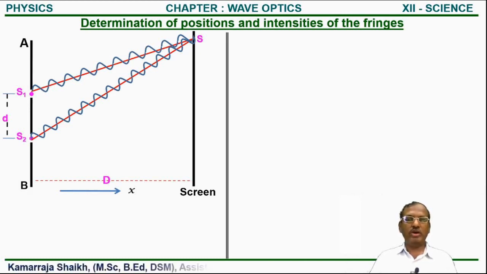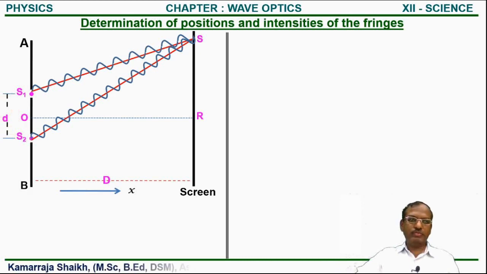If we draw a perpendicular bisector to S1 and S2 as OR. So therefore, distance S1 to O is half of that d, while distance O to S2 is also the half of that d. So both will combine, so we get that total distance S1S2, and that is the small d.